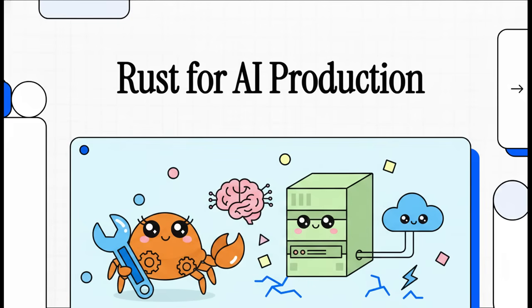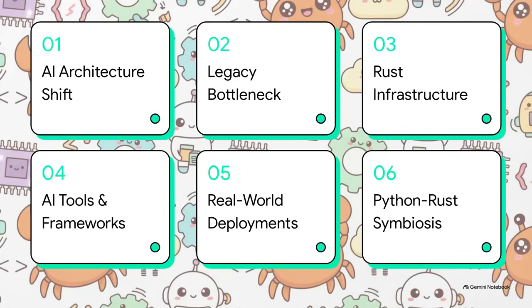So today, we're going to look at the brand new engine powering these next-generation AI systems, and that engine is Rust. Here's our quick roadmap for today. We'll start with the AI architecture shift, move into the legacy language bottleneck, explore the Rust infrastructure solution, check out some AI tools and frameworks, look at real-world production deployments, and finally, we'll wrap up with the Python-Rust symbiosis. Let's get right into it.